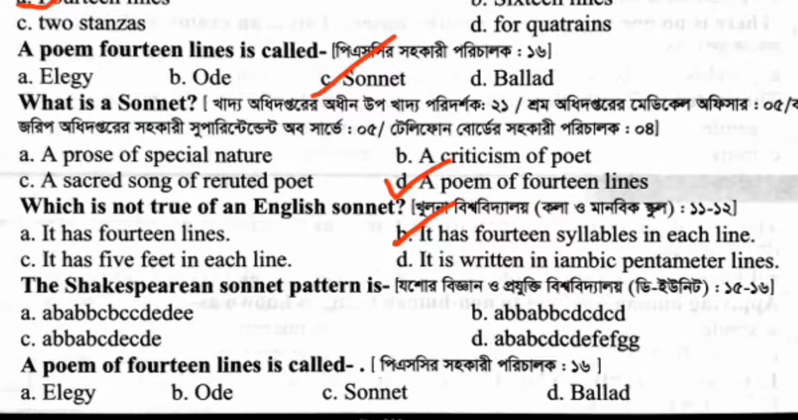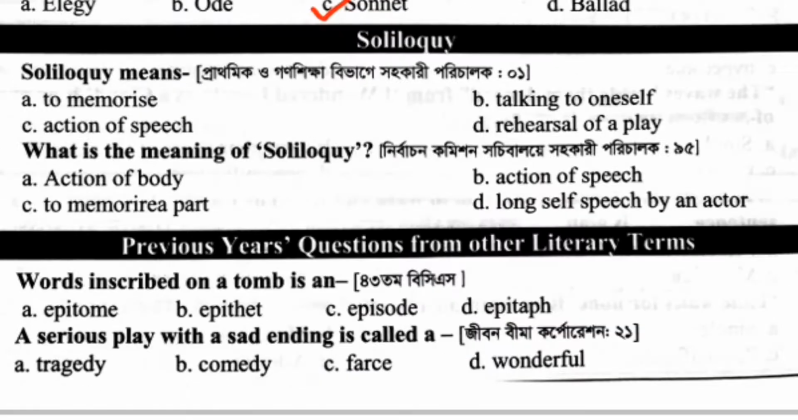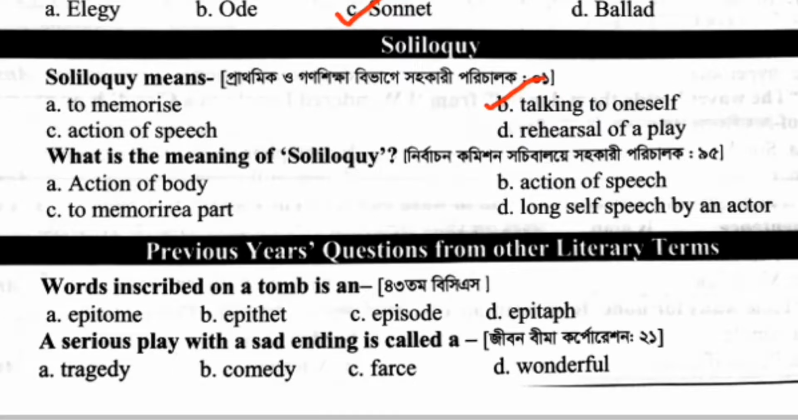The Shakespearean sonnet pattern is AB, AB, CD, CD, EF, EF, GG. A poem of 14 lines is called dash. A poem of 14 lines is called sonnet. Soliloquy means talking to oneself. What is the meaning of soliloquy? Long self-speech by an actor.